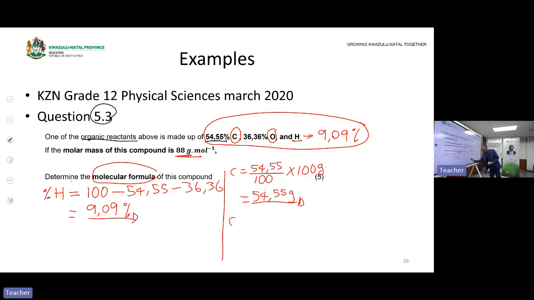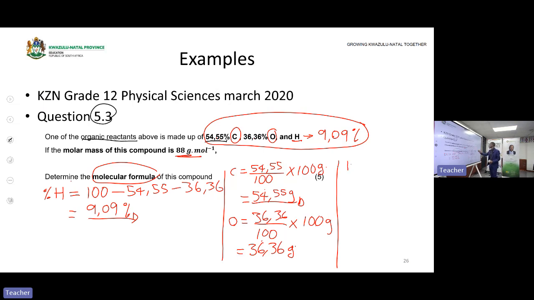Then the same thing applies to the mass of oxygen. It will be 36.36 divided by 100, multiplied by 100 grams. This 100 is for the total. This is for converting to a mass. Then the mass of oxygen will be 36.36 grams. Don't forget to include units.